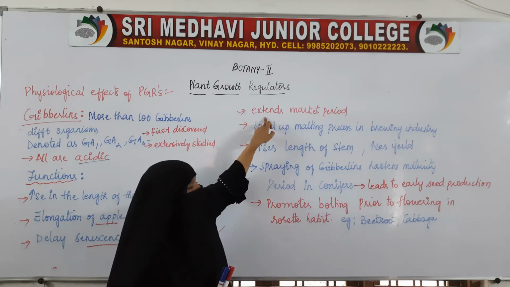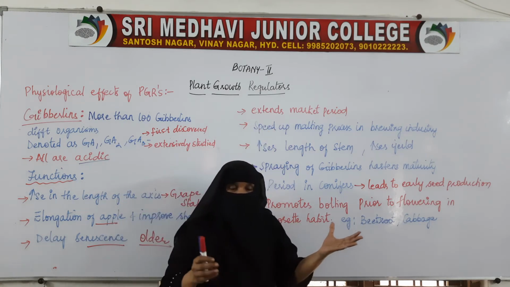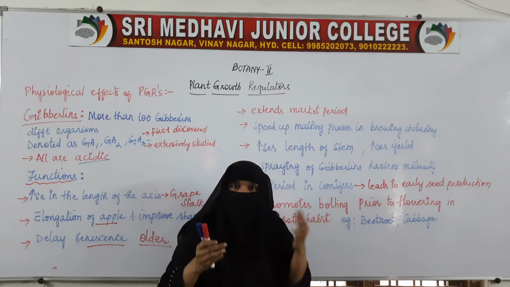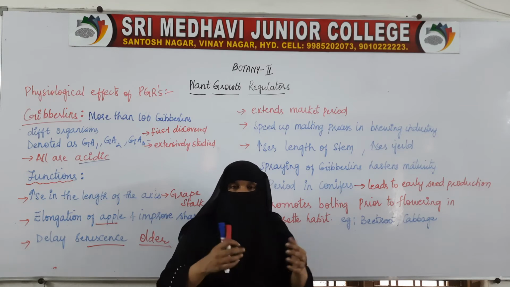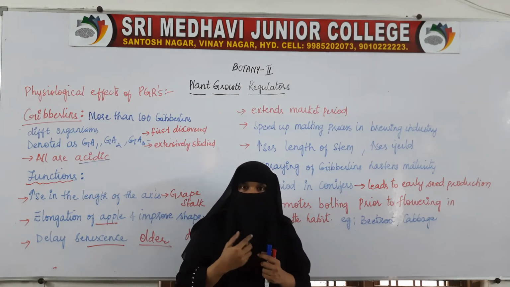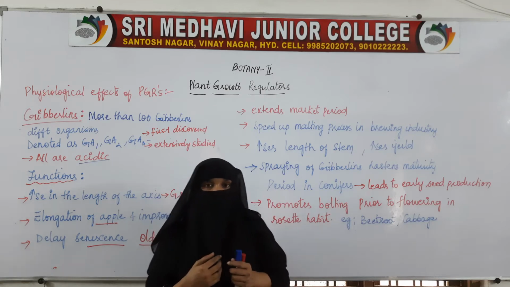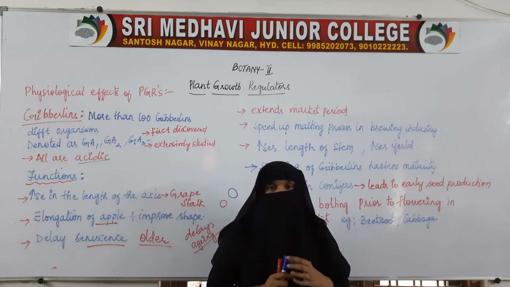Next is, it extends the market period. When it ripens earlier, what happens? It has to be picked from the plant earlier, and it has to be sent into the market, because if we have picked the fruit from the plant, then you have to sell it, otherwise it will get spoiled.